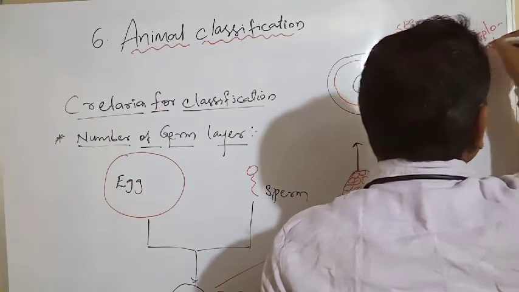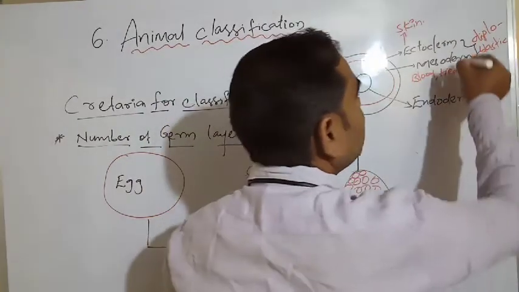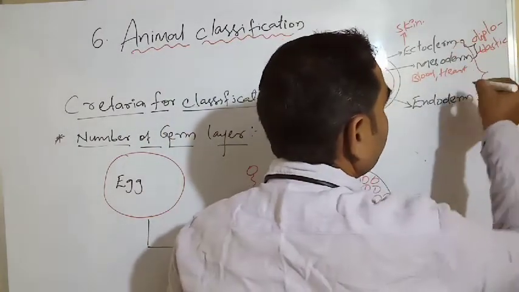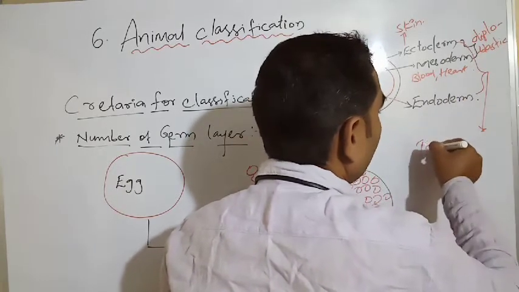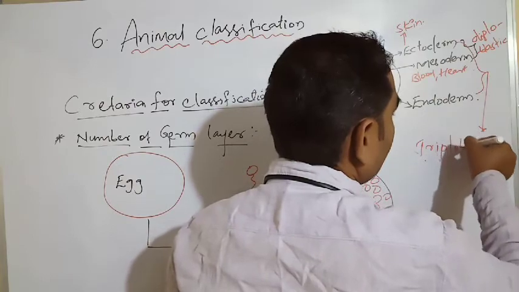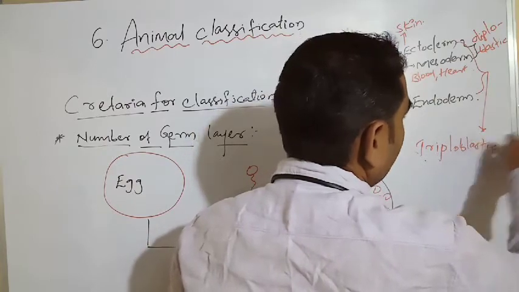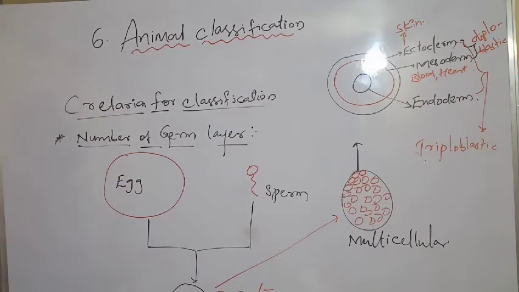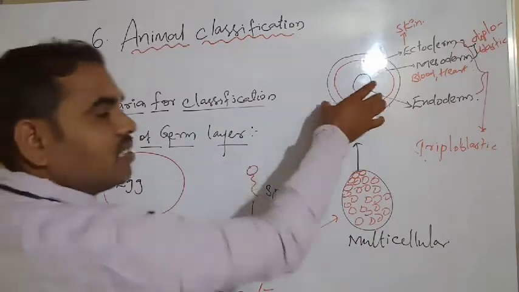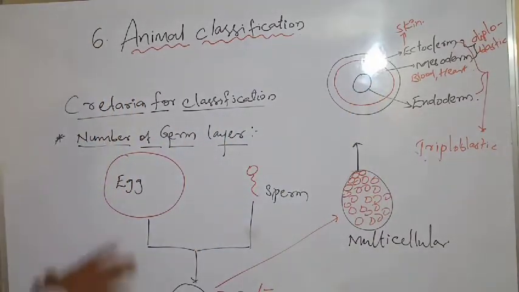See, diploblastic. For example, this three also is there. We are calling triploblastic in our cells. Okay, this is about the number of germ layers. Here there are three layers. Now we have to see once again the number of germ layers.